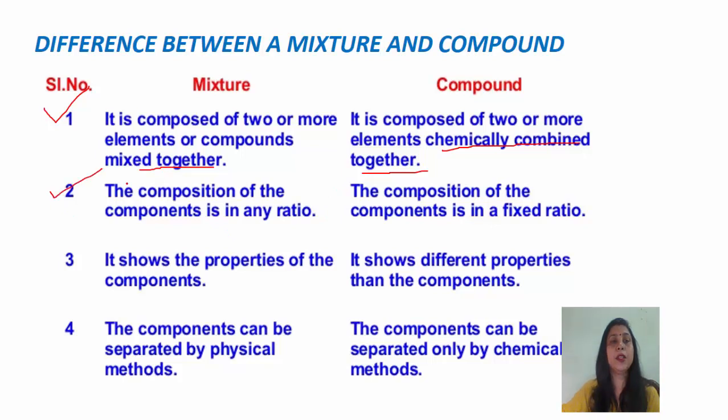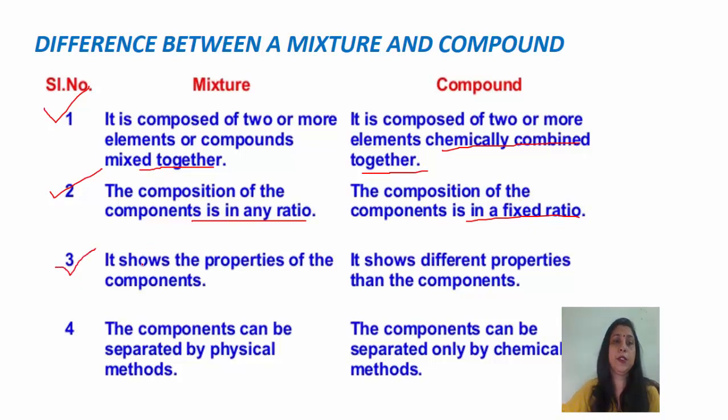Now, second difference is the composition of the components is in any ratio, as we have discussed earlier. In the mixture of iron filings and sulfur, we can take any quantity of iron filings and sulfur and we can make the mixture of the two. Whereas in compound, the composition of the component is in a fixed ratio by mass. As in case of iron sulfide, it was 7:4.